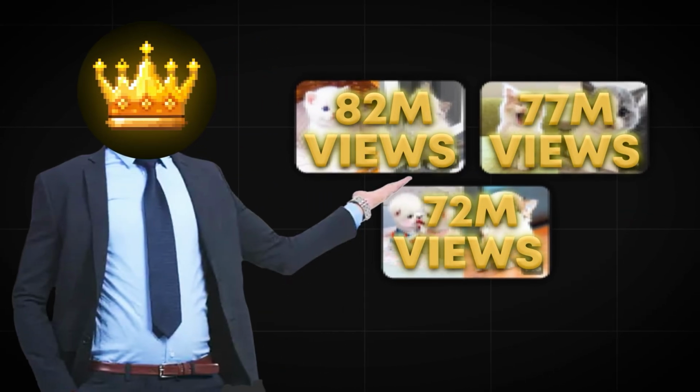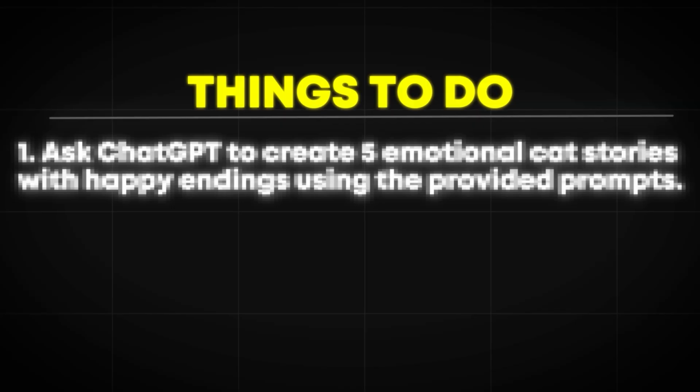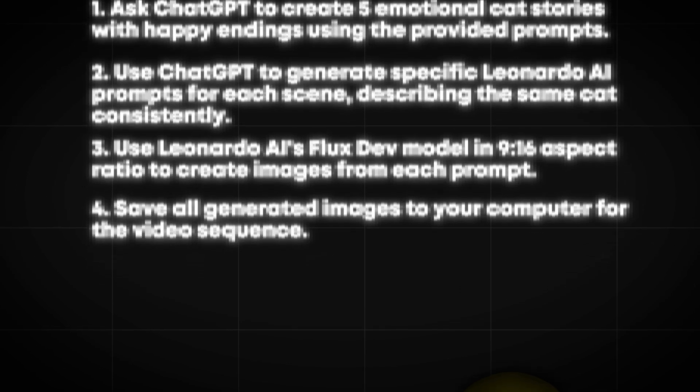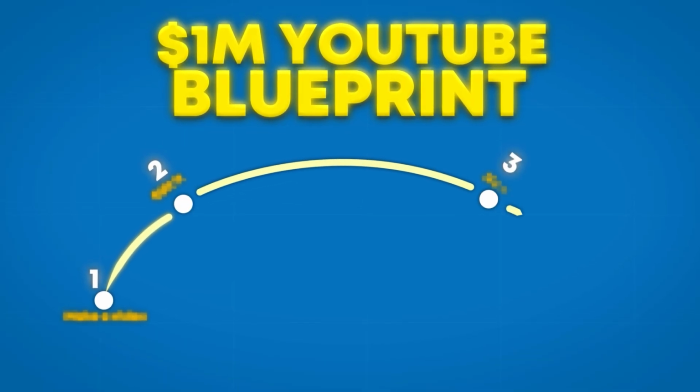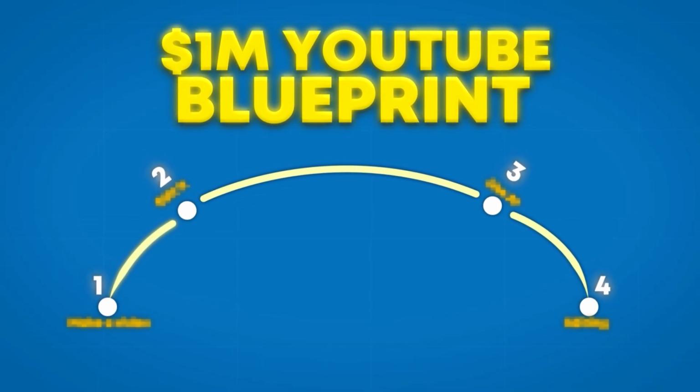So right now, AI videos of cute animals are super popular on YouTube, and the videos are just some simple AI generated photos being animated. Now, I know this might sound complicated at first, but we can actually do it all completely for free and quickly so that we can outwork all of our competitors. So to start off, we will need to first create a scenario for our YouTube short.